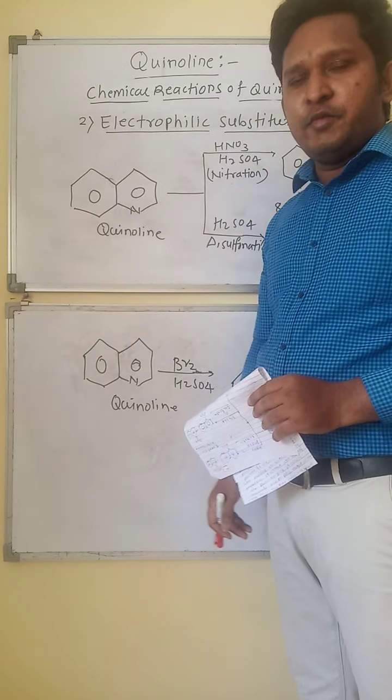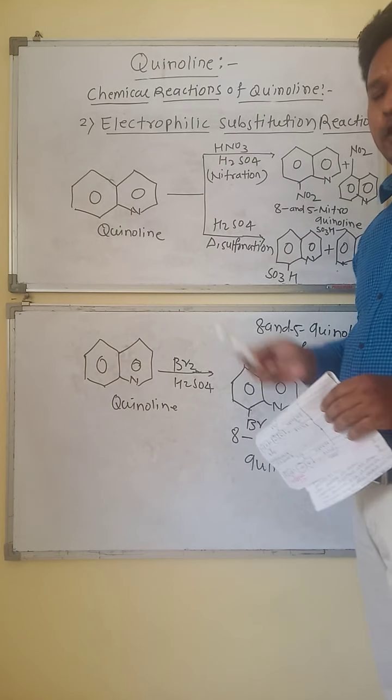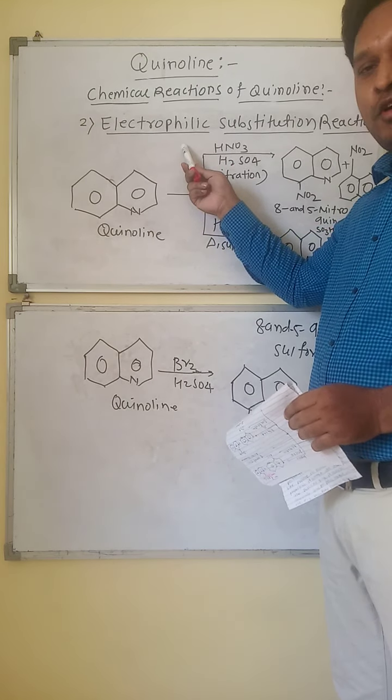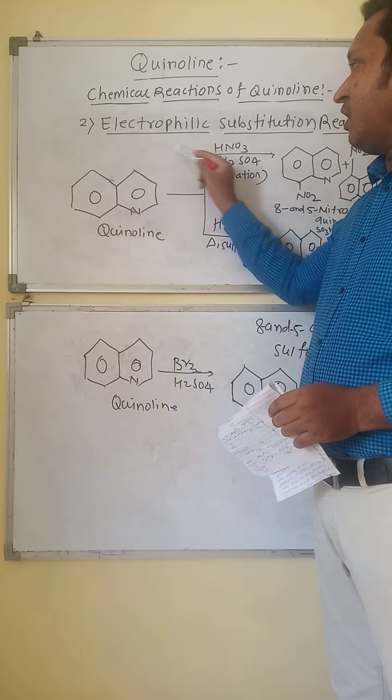Now the next chemical reaction is the electrophilic substitution reactions of quinoline. Electrophilic substitution reactions mean attack of an electrophile. It is called the electrophilic reaction, meaning in this reaction there is an attack of an electrophile.